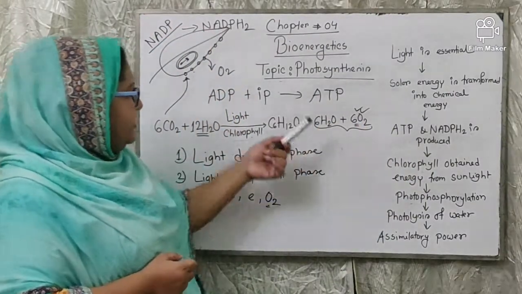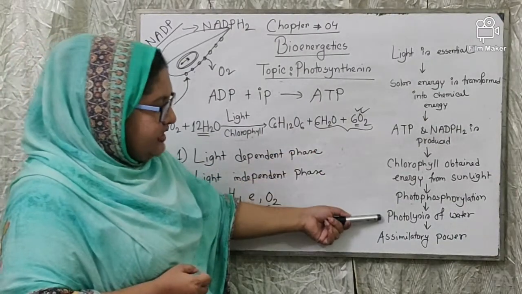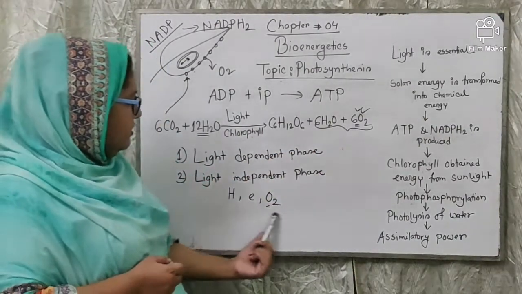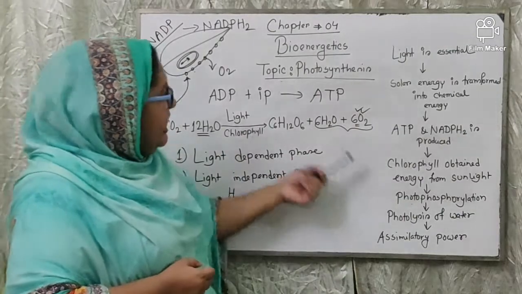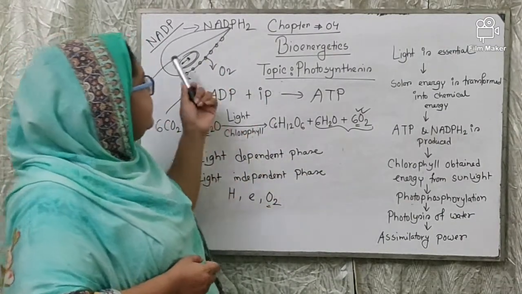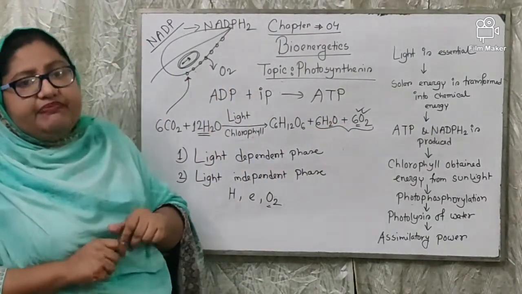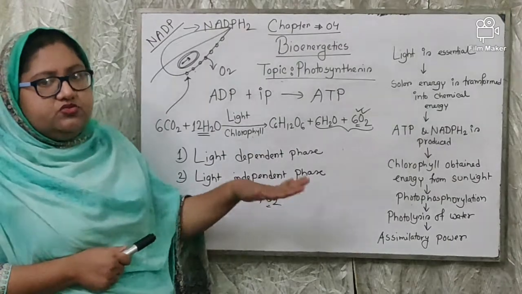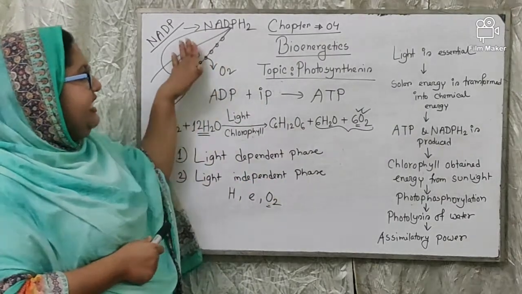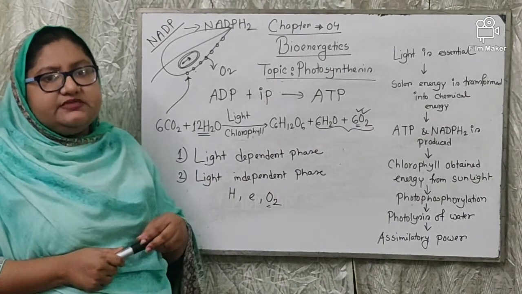So ATP is produced by the process of photophosphorylation, then photolysis of water occurs, and finally ATP and NADPH2 are produced. At the end of this stage, ATP and NADPH2 are produced. That is why the process through which this ATP and NADPH2 is produced in the plant is known as assimilatory